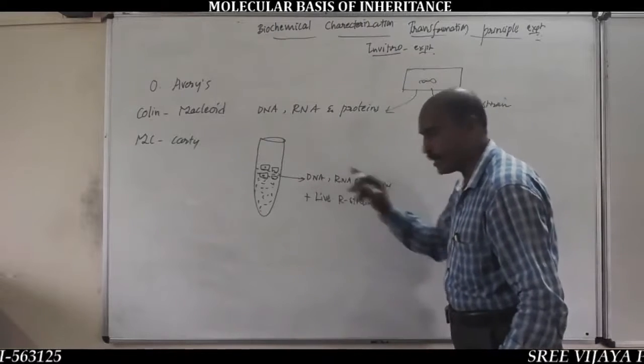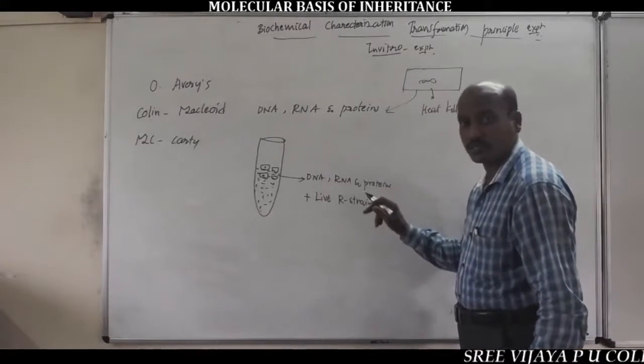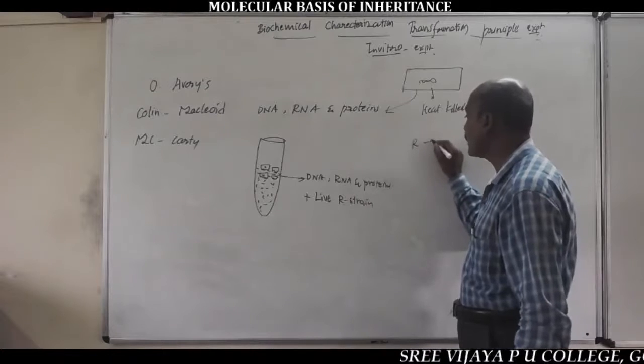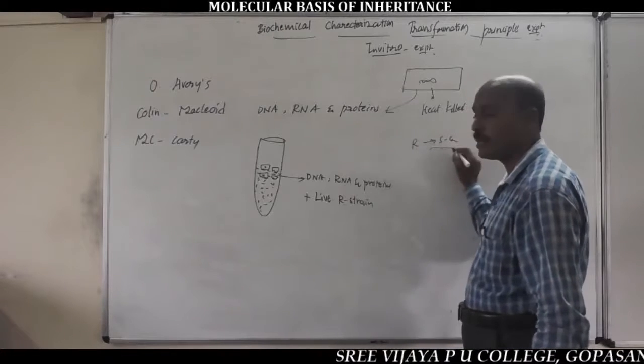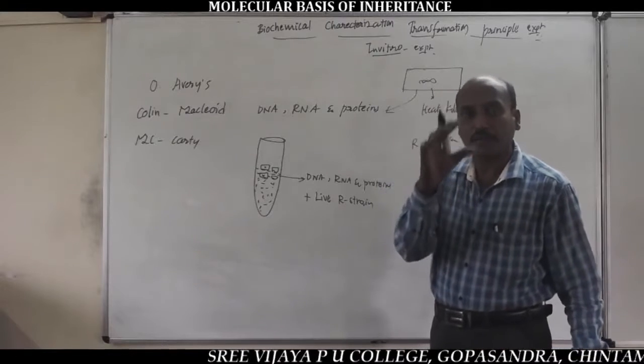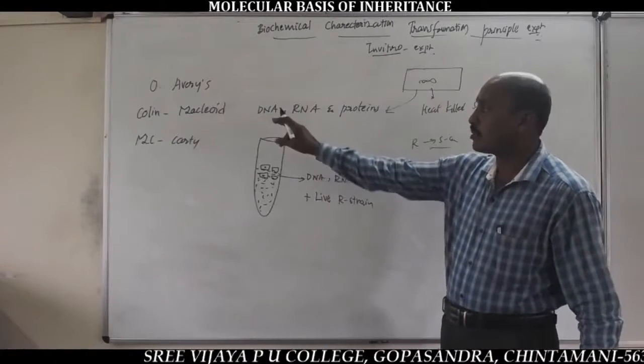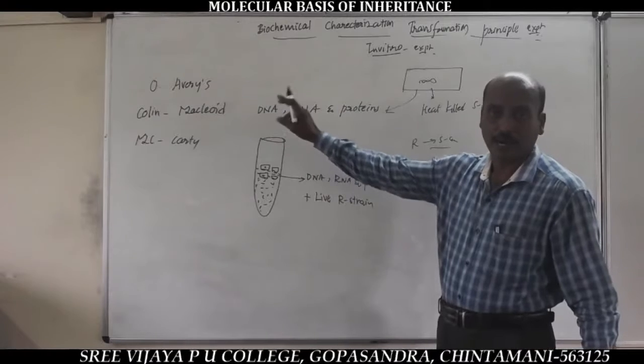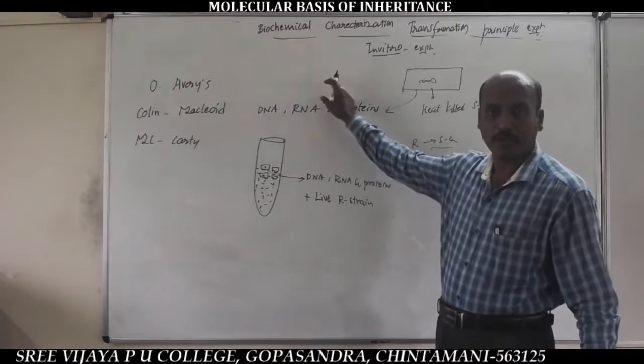Which one could transform R cells into S cells? Very important. This is the major aim, the major principle of Oswald Avery's experiment, an innovative experiment.